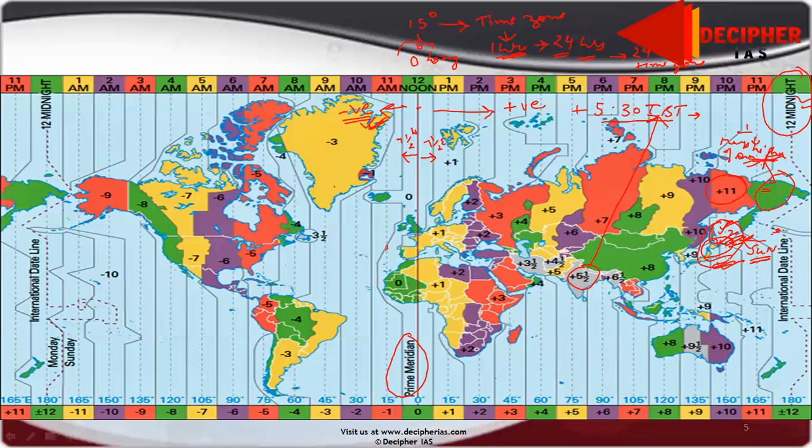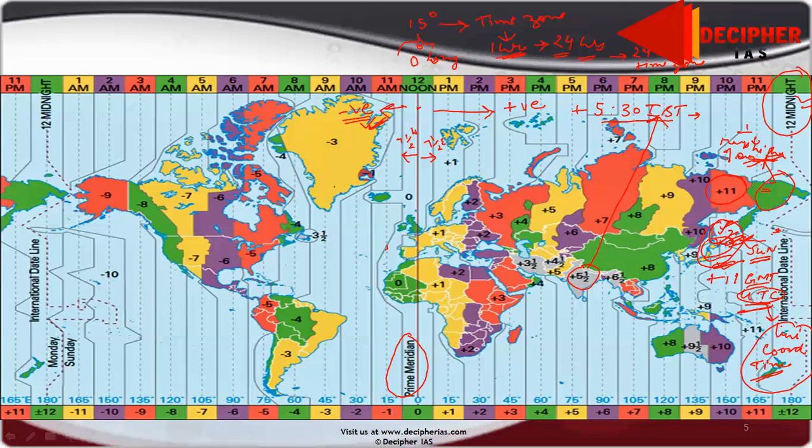In Japan we have plus 11, plus 11 GMT, Greenwich Mean Time, or UTC, Universal Coordinated Time. Don't go by the short form. It is called UTC, but it is Universal Coordinated Time. That is the same as GMT. In 1972 they changed the name to Universal Coordinated Time.